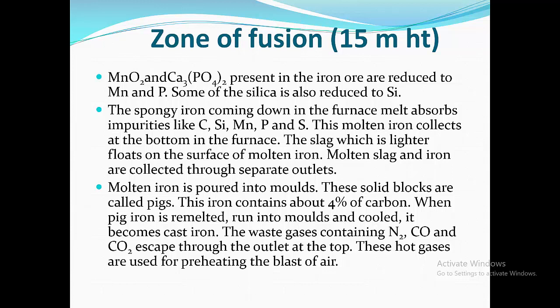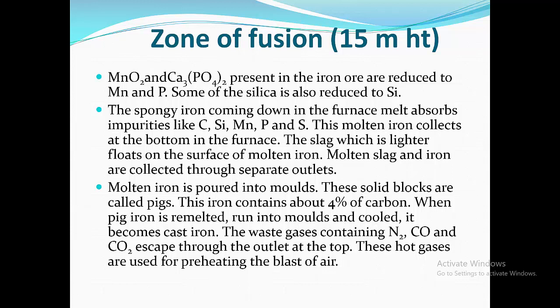The slag, which is lighter, floats on the surface of molten iron. Molten slag and iron are collected through separate outlets. Molten iron is poured into molds. In this way, impurities present in the iron are separated.